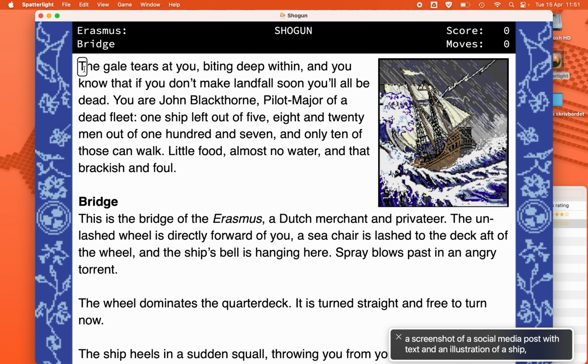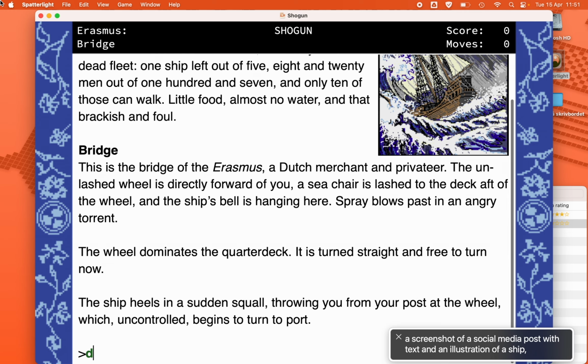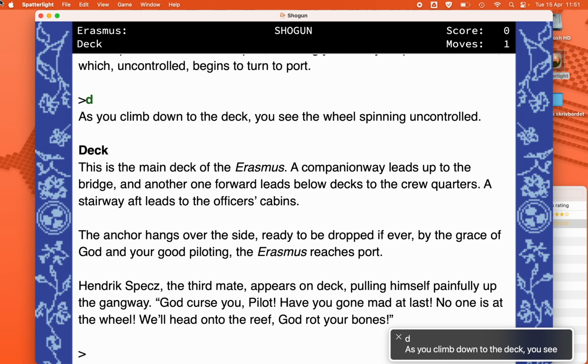The gale tears at you, biting deep within, and you know that if you don't make landfall soon you'll all be dead. As you climb down to the deck, you see the wheel spinning uncontrolled. Deck. This is the main deck of the Erasmus. A companionway leads up to the bridge, and another one forward leads below decks to the crew quarters. A stairway aft leads to the officers' cabins. The anchor hangs over the side, ready to be dropped if ever, by the grace of God and your good piloting, the Erasmus reaches port.